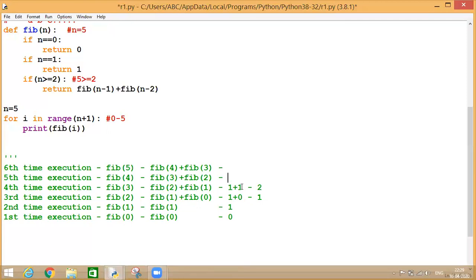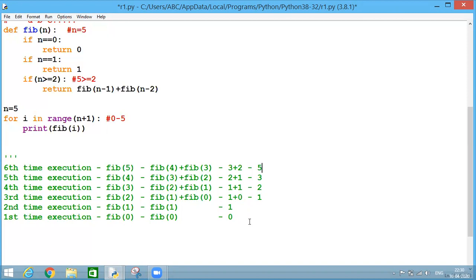Now let's move upon here. This equation is containing fib of 3 plus fib of 2. So fib of 3 result is 2 plus what is my fib of 2? It is 1. So 2 plus 1 is 3. Let's move here. Fib of 4 plus fib of 3. So the result of fib 4 is 3 plus the result of fib 3 is 2, which is 5.